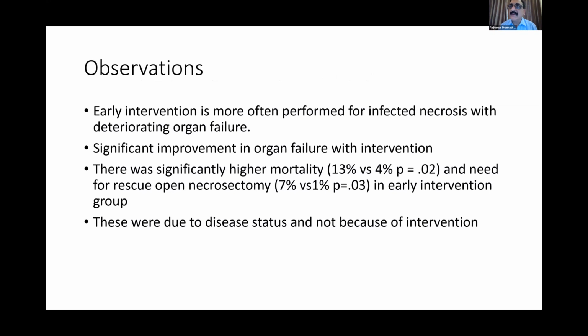However, this can be explained by the patients who underwent early intervention being sicker as compared to those who underwent late intervention, with a much more difficult course. Hence, these changes were because of the disease status, but not because of the intervention.